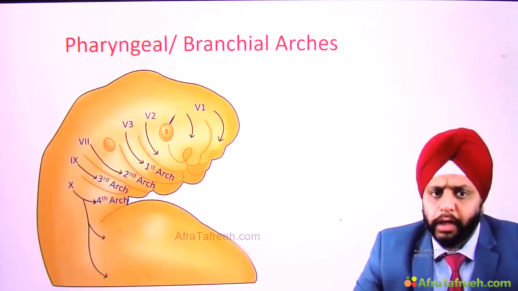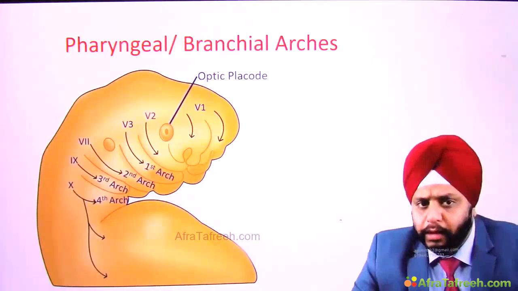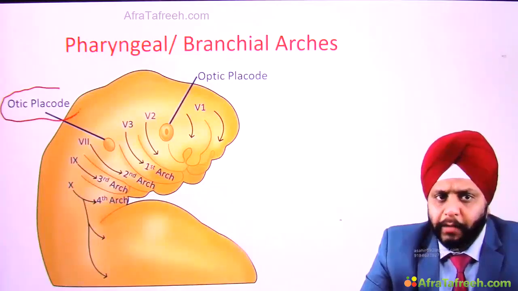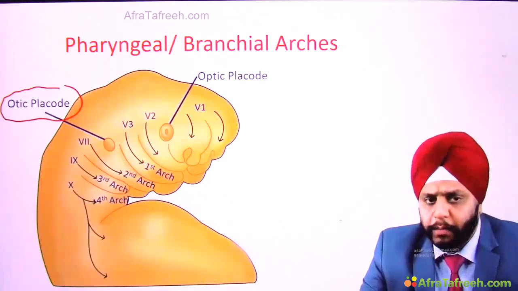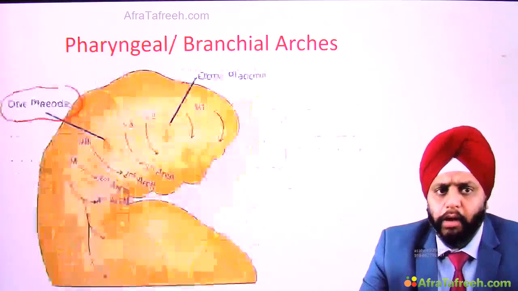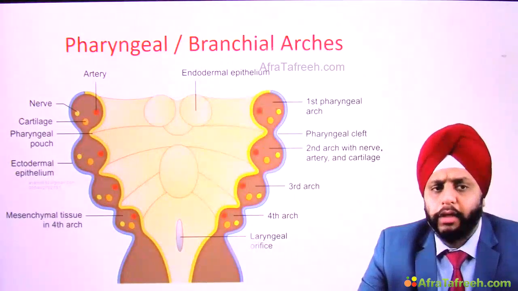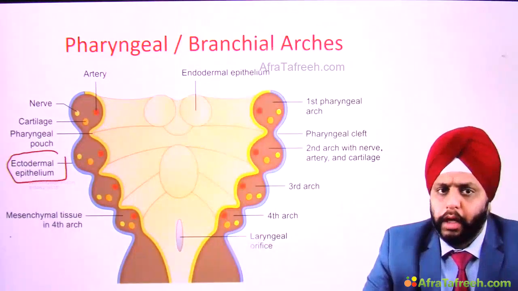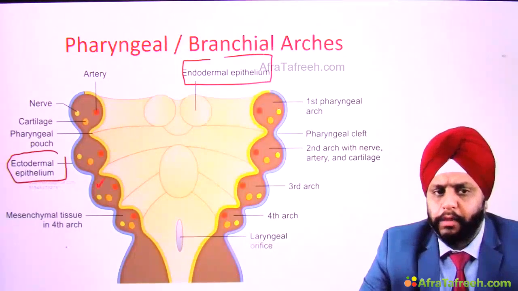So we can see over here the development of the otic placode near the 1st and the 2nd arch. We have already talked about how the otic placode leads to formation of the inner ear. Which part of the inner ear? The membranous inner ear, the membranous labyrinth, right? Okay, so let's talk about these pharyngeal or branchial arches. Now each arch is formed by ectoderm on the outside, endoderm on the inside, and there is mesoderm in between.